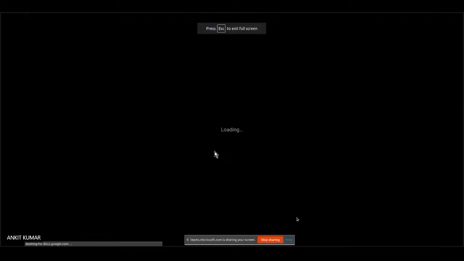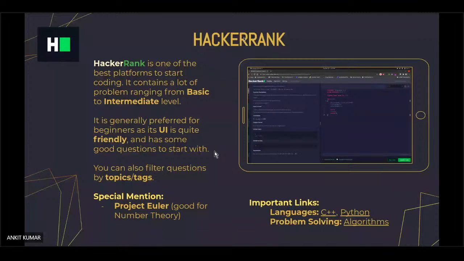Yes, so HackerRank, as your mentors have already told you, is the best platform to start with CP, as it has a bunch of problems ranging from easy to medium level, and it also offers a very friendly UI, which helps you to start with CP. And I'm going to show you how to sort problems and how to solve problems on the basis of tags in a little while. So let me show you.